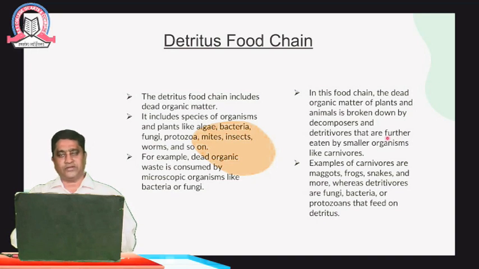If a person dies and the dead body is lying there, it is broken up and decomposed by small organisms, and all the proteins and nutrients are taken up by these organisms. Examples of carnivores are maggots, frogs, snakes, and many more, whereas detritivores are fungi, bacteria, or protozoans that feed on detritus. So the carnivores are frogs and snakes, whereas the detritivores are fungi, bacteria, and protozoans found on detritus.